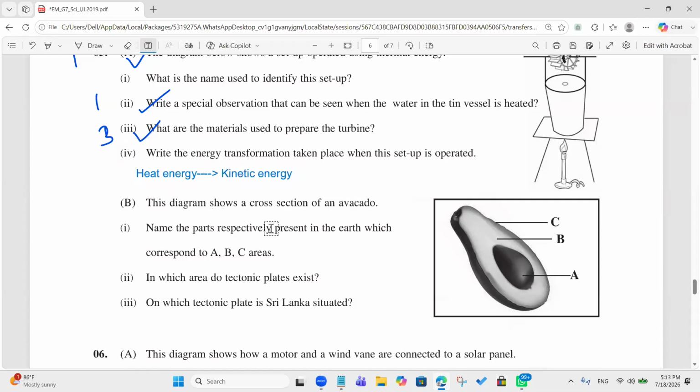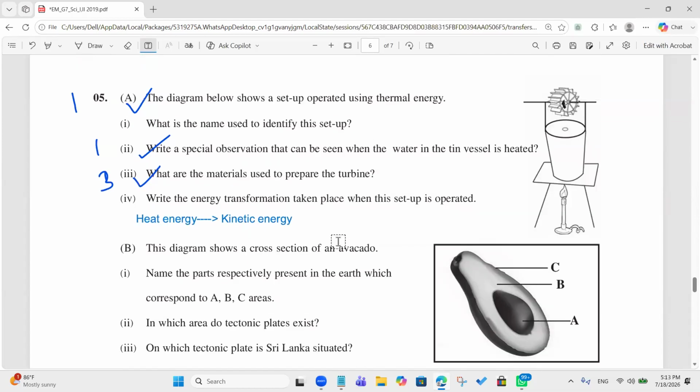For the fifth question, first one, what's the answer? Name, it's a steam turbine. Steam turbine. Thank you, sir.